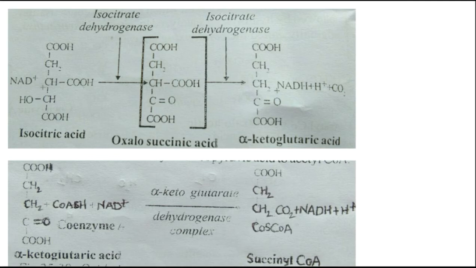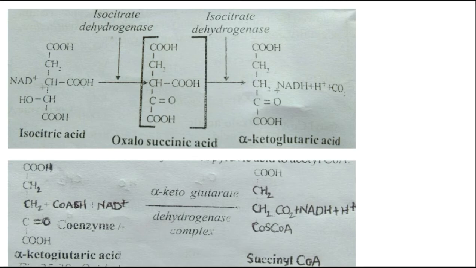Okay, you have seen here the first step: isocitric acid undergoes dehydrogenation to form oxalosuccinic acid. Isocitrate dehydrogenase acts on the isocitric acid, after that formation of oxalosuccinic acid, right? The pair of hydrogen atoms removed is accepted by the NAD to form NADH plus H, meaning NADH2. It will be the form which enters the electron transport chain, and 3 molecules of ATP are generated.